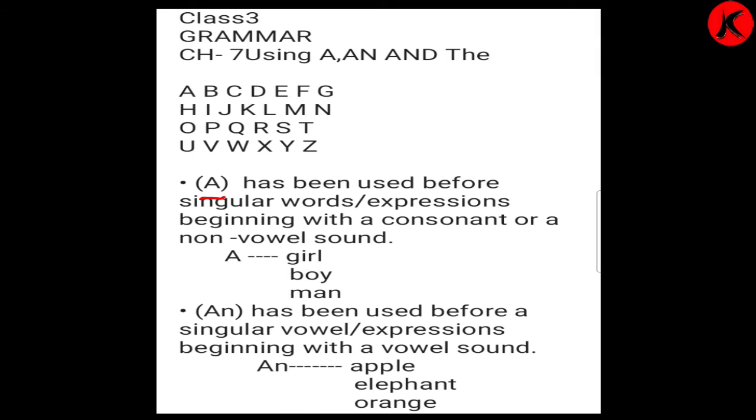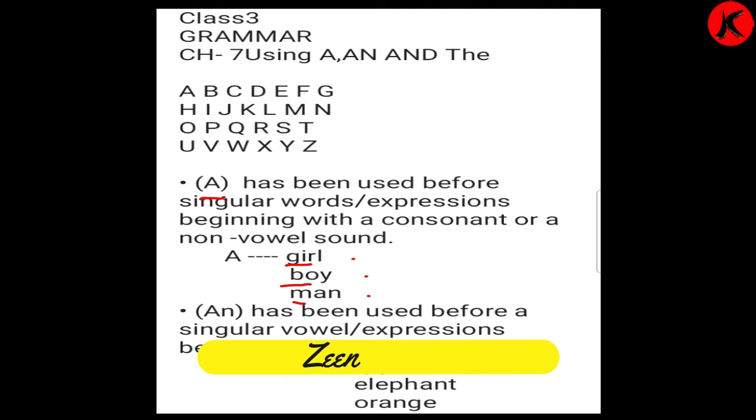See example: a girl, a boy, a man. Now G for girl, B for boy, M for man. All these starting letters are what? Consonants. They are called consonants. They are non-vowels. So we start the words or expressions with A. Now we will go to A and N.